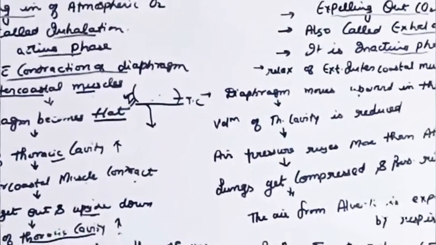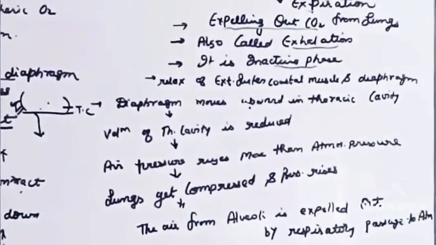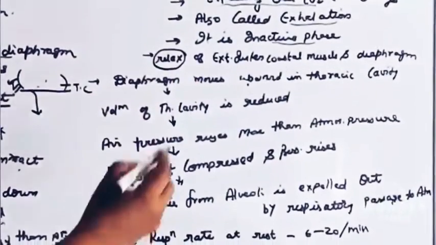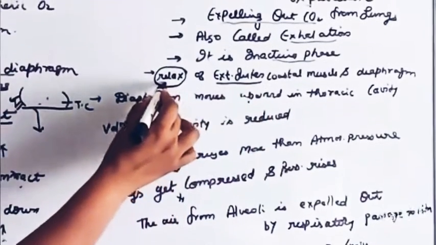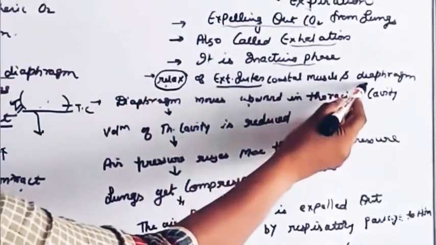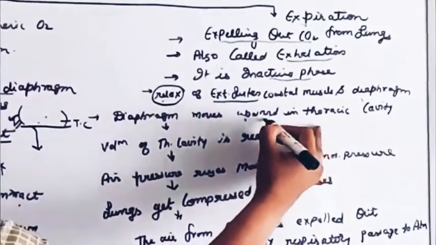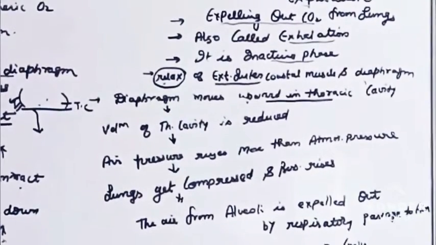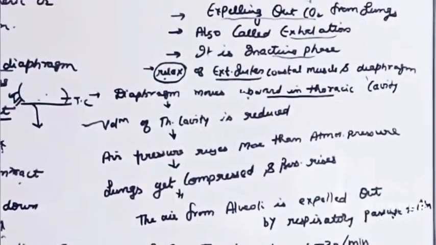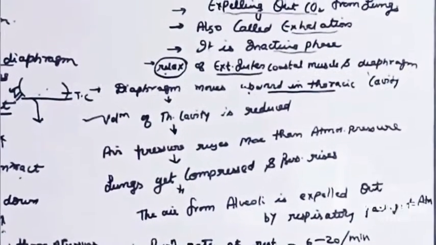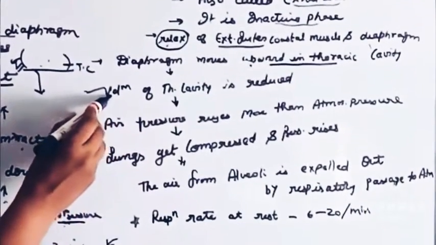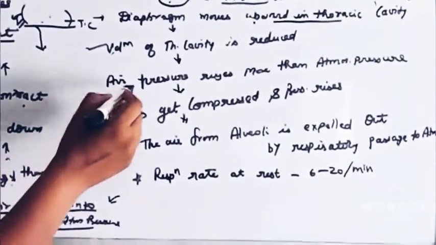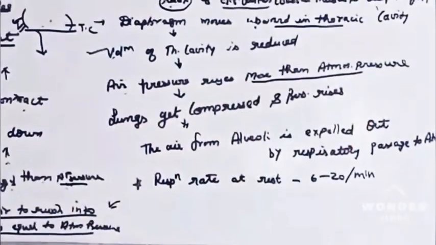In case of expiration, the condition gets just reversed. In expiration, instead of contracting, the external intercostal muscles get relaxed. When the diaphragm also gets relaxed, it results in the upward movement of the diaphragm, because of which the volume of the thoracic cavity is reduced. Due to this decrease in size of the thoracic cavity, the pressure increases and becomes more than the atmospheric pressure.